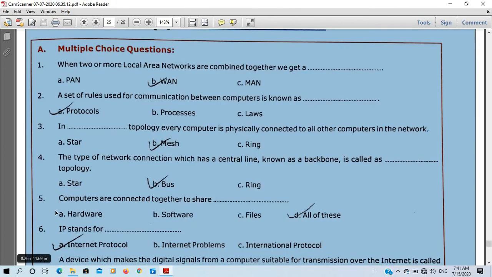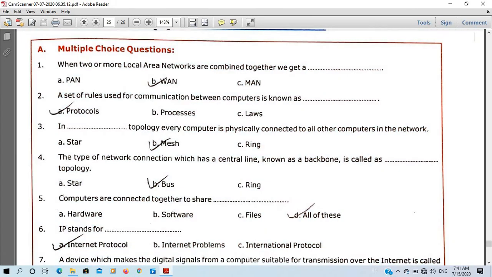Okay, then fifth number, computers are connected together to share. So why are computers connected? To share the hardware, to share the software, and to share the files, and also for communication. Okay, so all of this is the right answer. IP stands for Internet Protocol. Next,